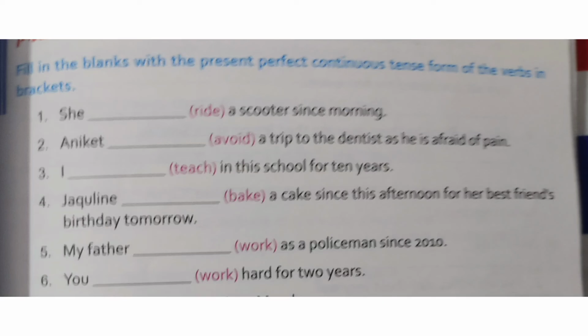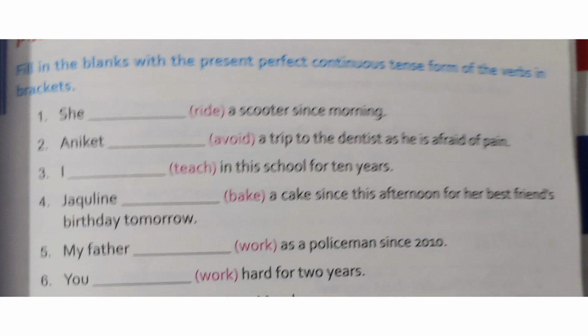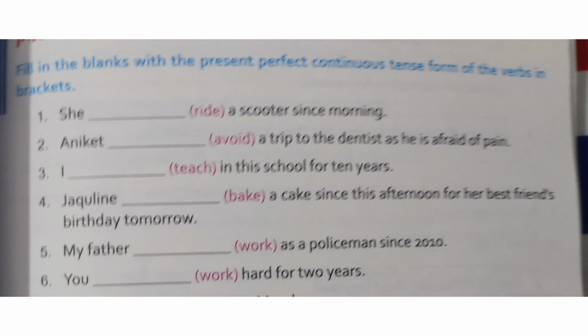Next, Aniket dash a trip to the dentist as he is afraid of pain. The answer will be Aniket has been avoiding a trip. Next, third, I dash in this school for 10 years. The answer will be I have been teaching in this school for 10 years.